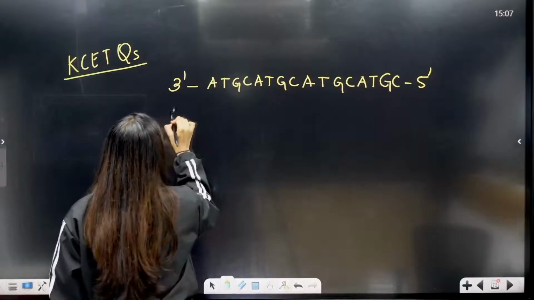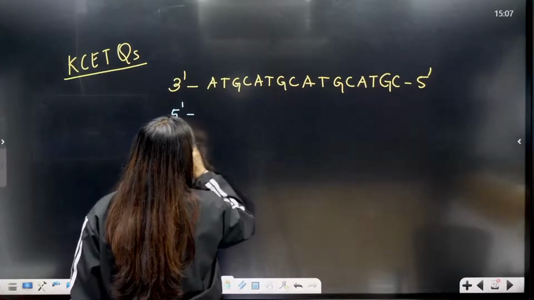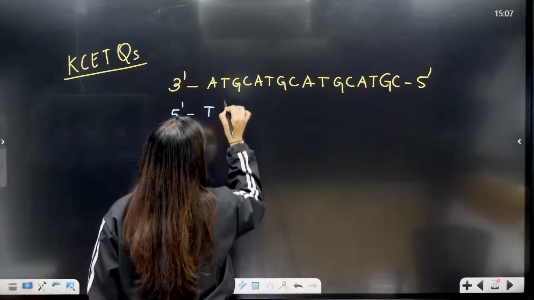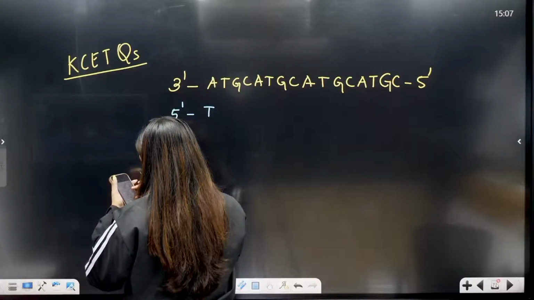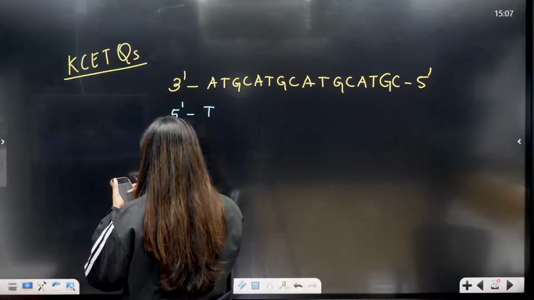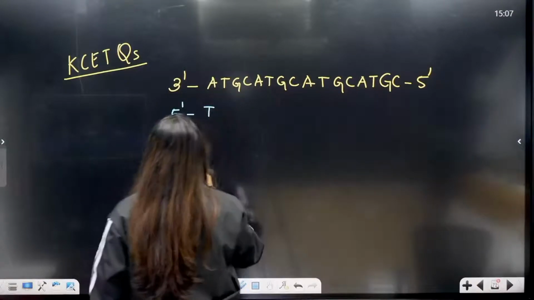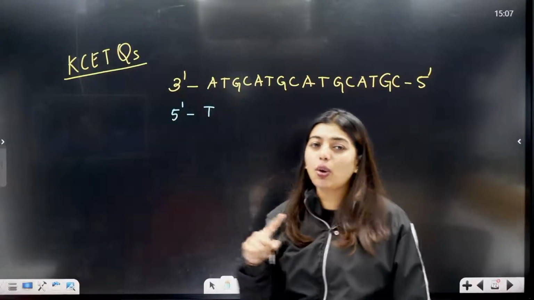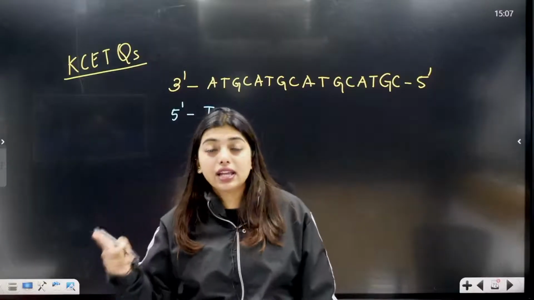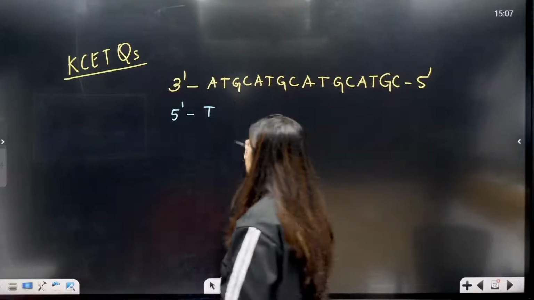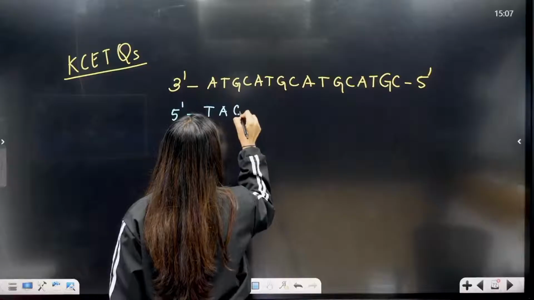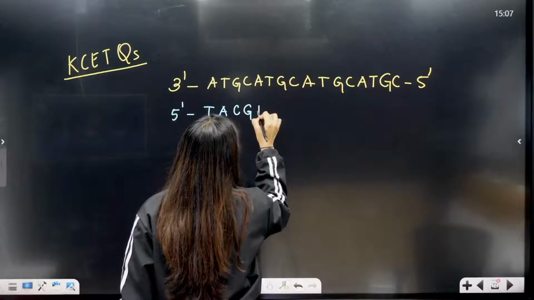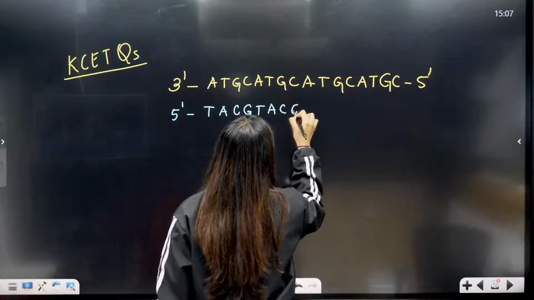First let's go. If this is 3', this has to be 5'. A will be coded with T. I think they want us to find it for the mRNA. No. Okay. Students, always check that. If they are asking you to find the complementary strand for the mRNA, you are supposed to use U. Okay, T will be coded by A, G will be coded by C. This, okay, I'm not telling anymore, I'm just writing.